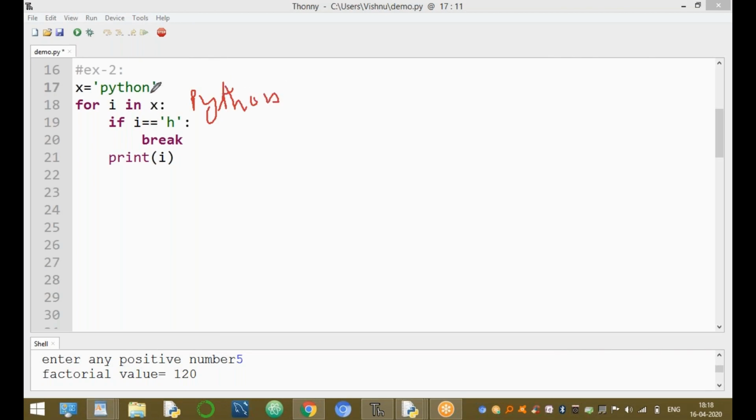Okay, clear. First, for i in x, the first time i value equal to p. p equal to h is false, so this is not executed. Again, the print of i: the output prints the p value. Again the control goes back.